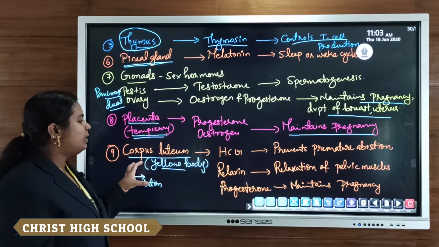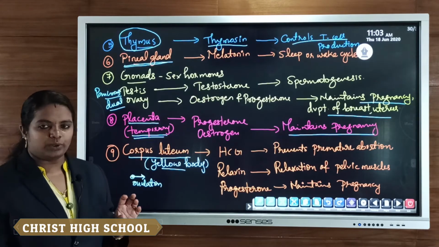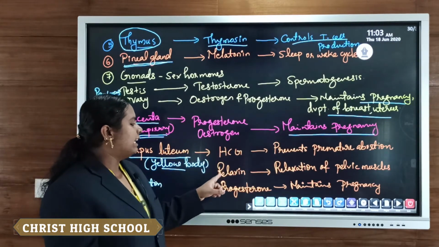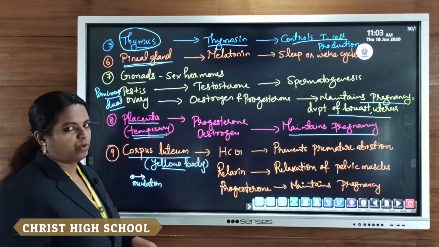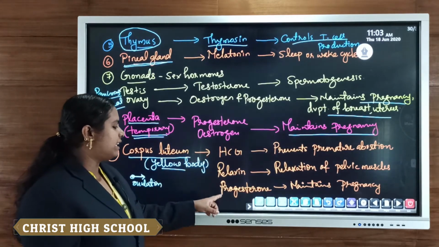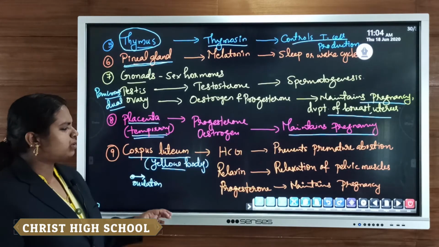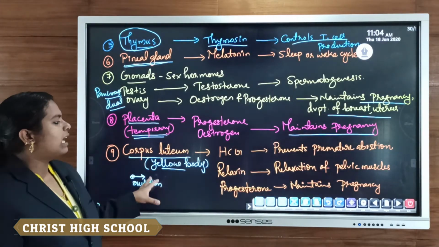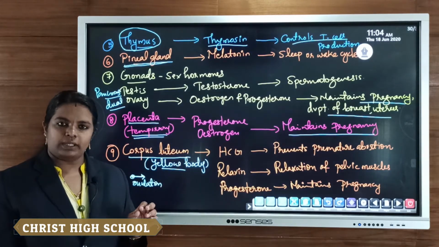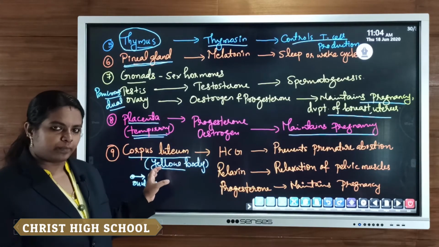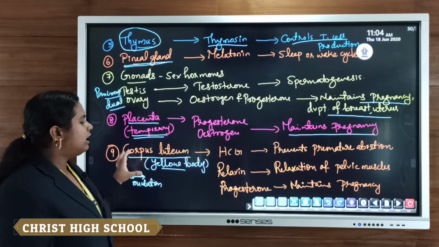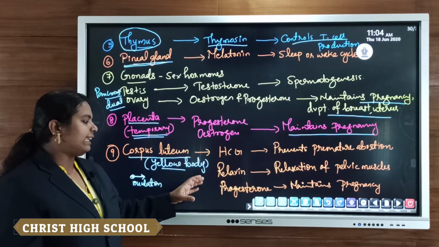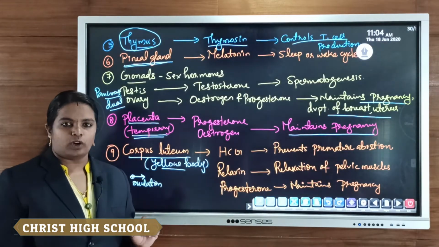This corpus luteum also acts as an endocrine gland by secreting hormones like HCG, relaxin and progesterone. Mainly the corpus luteum secretes these hormones during the pregnancy period.